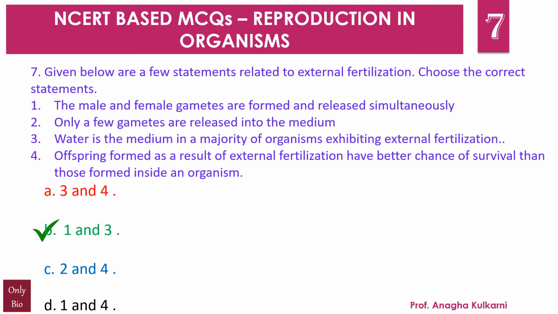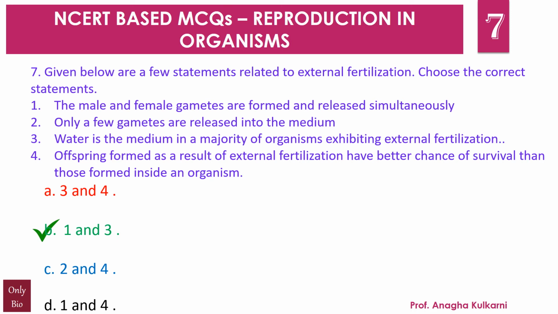In most aquatic organisms, यानी पानी में रहने वाले जो maximum organisms हैं, जैसे कि algae, fishes, amphibians, in all these organisms like algae, fishes, amphibians, syngamy, that is fertilization, occurs in the external medium, that is water, यानी outside the body of the organism. ये body के बाहर इनका fusion होता है, इसीलिए उसे हम कहते हैं external fertilization. The type of gametic fusion here will be definitely external, right?